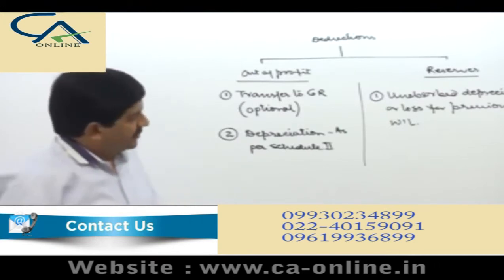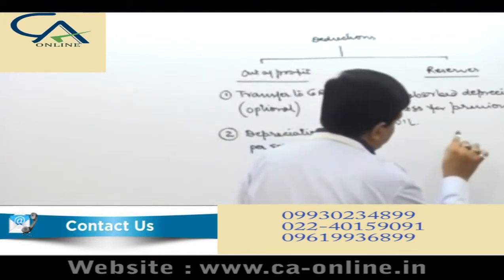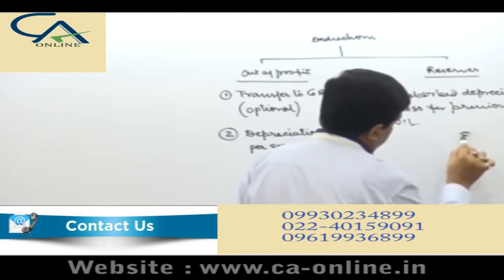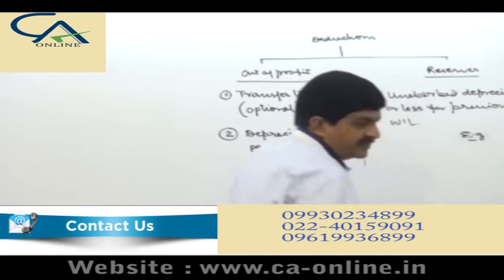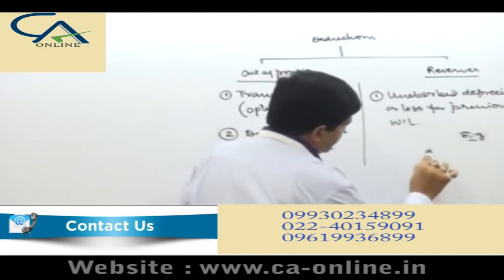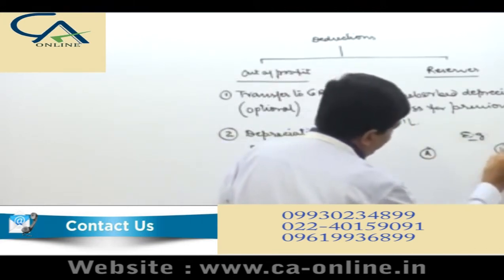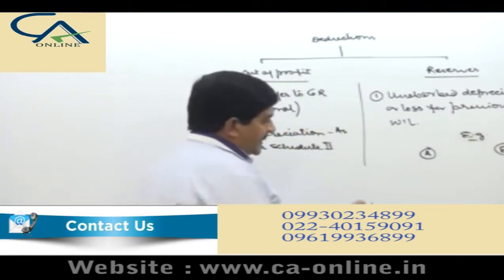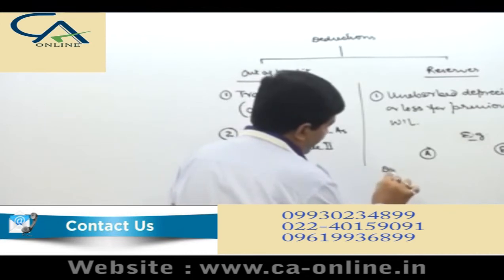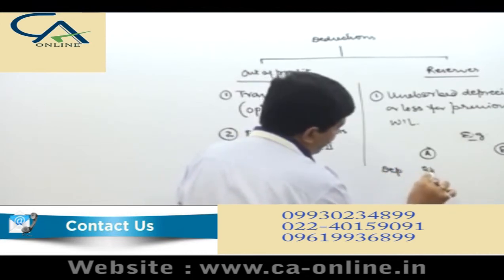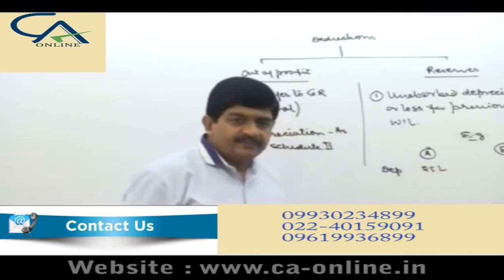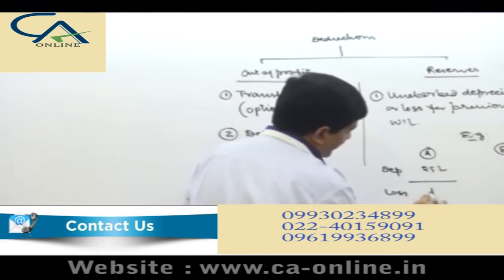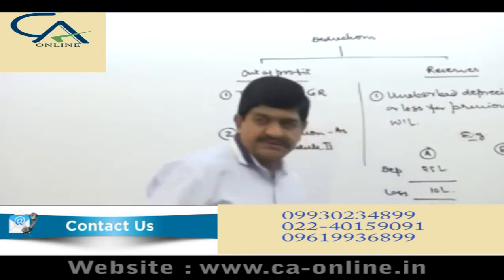Right? Now, for this I'll give you an illustration. What does it mean? Situation A and situation B. In situation A, you provide for depreciation of rupees 25 lakhs, and after that you have a loss of rupees 10 lakhs.